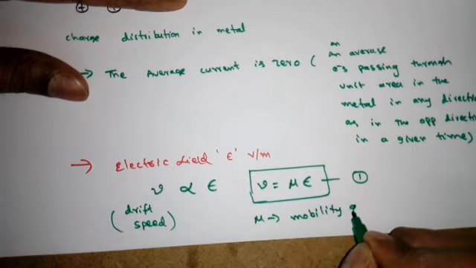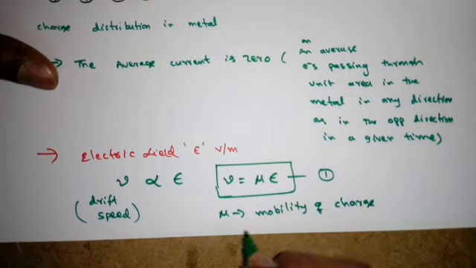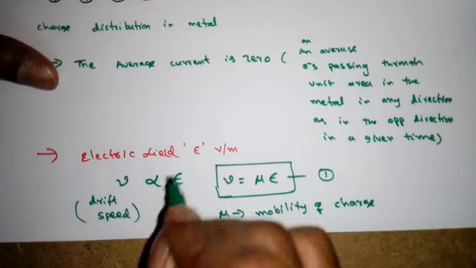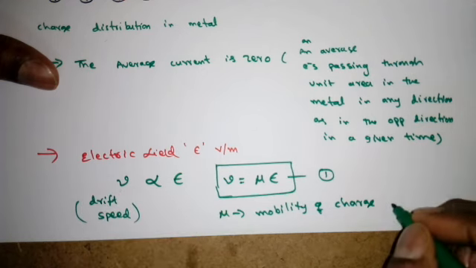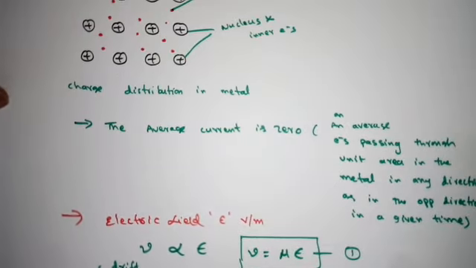Mobility of charge carriers. So here, who is moving? The electrons. So mu is the mobility of electrons, or we can say simply, because it is a metal, the only charge carriers are electrons, so mobility of charge carriers. And we should know what the units of this mobility are.